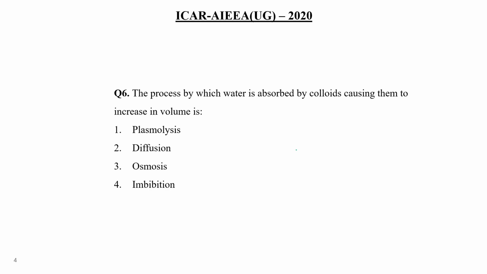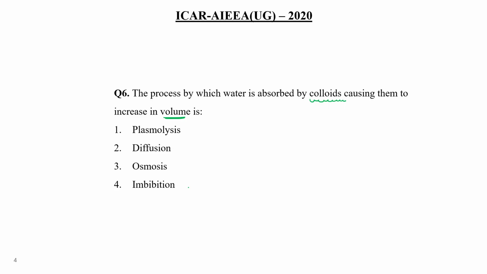Question number 6. The process by which water is absorbed by colloids, causing them to increase in volume, is known as plasmolysis, diffusion, osmosis, or imbibition. Colloids means raisins, different types of nuts like badam and all.